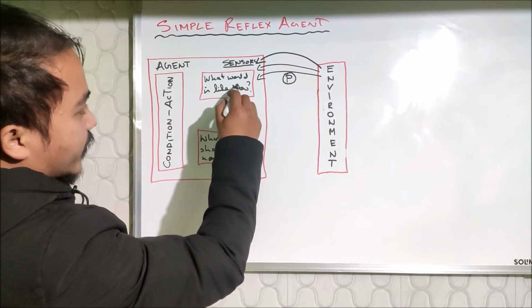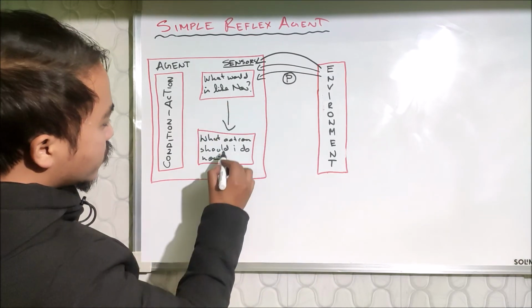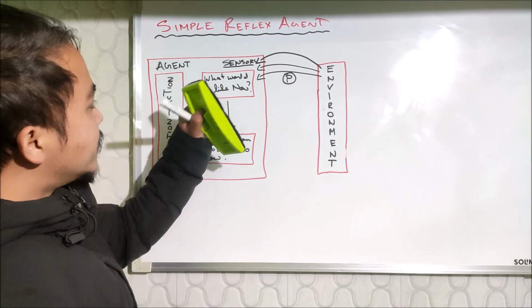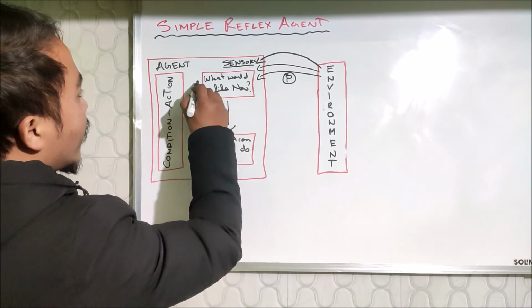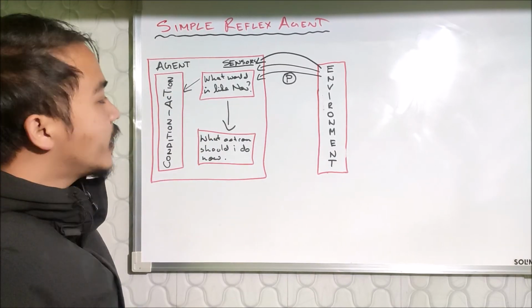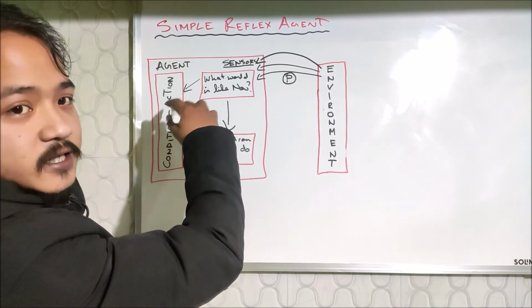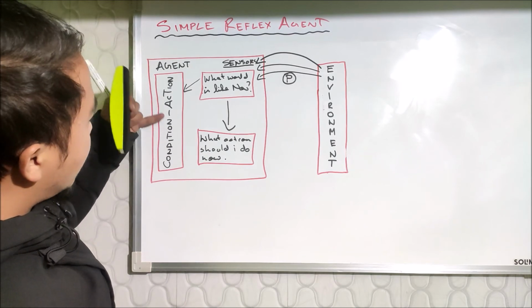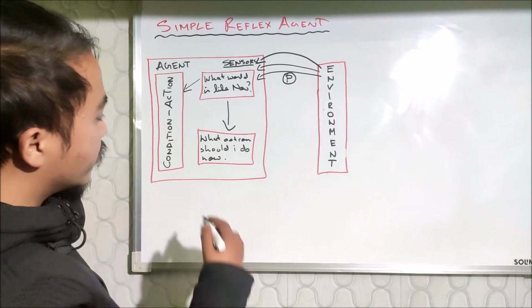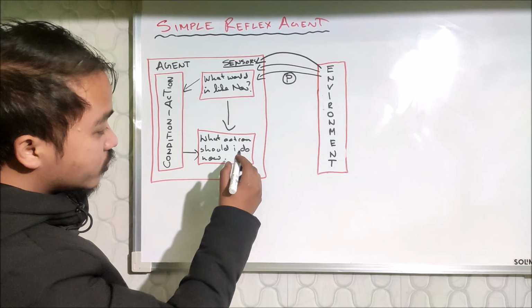After it has gathered this information, the current situation, what the world is like now, it should decide what action to do now. Based on this current situation, it goes here to the condition action rule. After the condition has been calculated, if the condition is true, then what action should I do now?